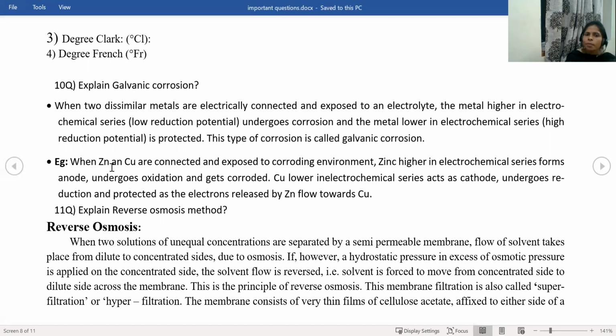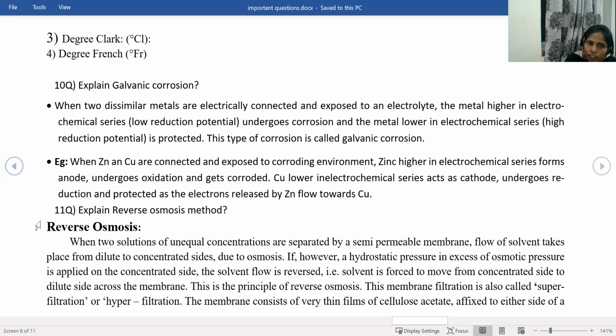But before that, what is meant by osmosis? Osmosis means when two solutions of unequal concentrations, that is, different concentrations, are separated by a semi-permeable membrane in one container. How are the two solutions separated? With the help of a semi-permeable membrane. Then the solvent will transfer from the low concentrated solution to the high concentrated solution. That is called osmosis. When the process is reversed, that is called reverse osmosis.